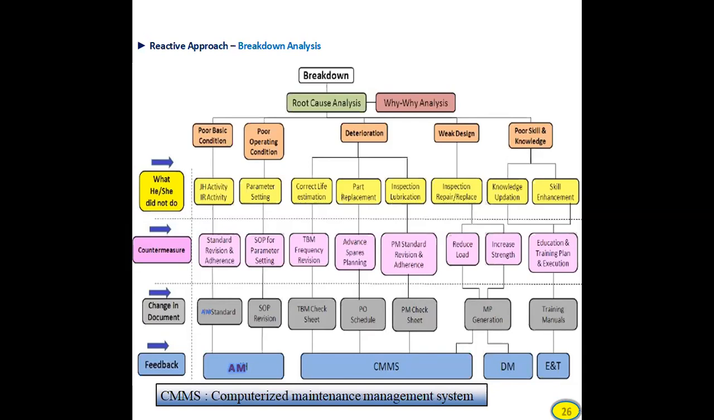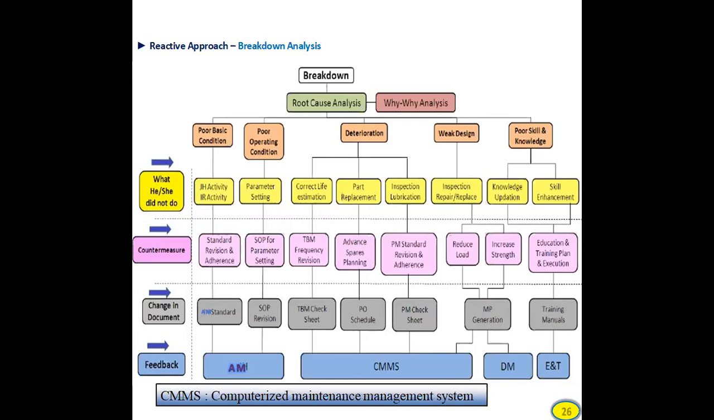Third one is deterioration. So deterioration has three parts. One is correct life estimation. Second one is part replacement. Third one is inspection and lubrication. This is how we can control deterioration.